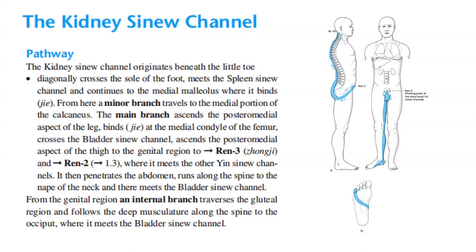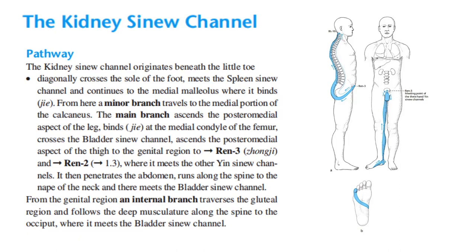channel, and continues to the medial malleolus where it binds. From here, a minor branch travels to the medial portion of the calcaneus. The main branch ascends to the posteromedial aspect of the leg, binds at the medial condyle of the femur, crosses the bladder sinew channel, ascends to the posteromedial aspect of the thigh to the genital region to REN 3 and REN 2, where it meets the other yin sinew channels.